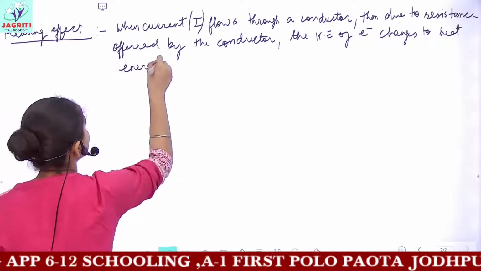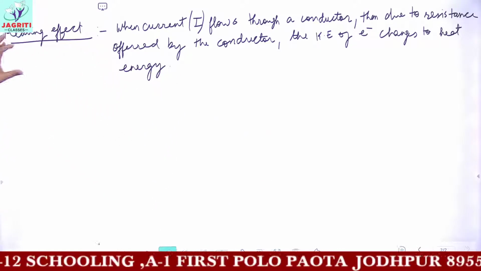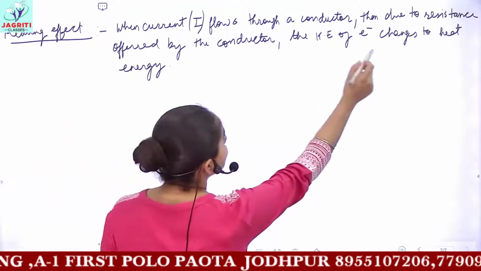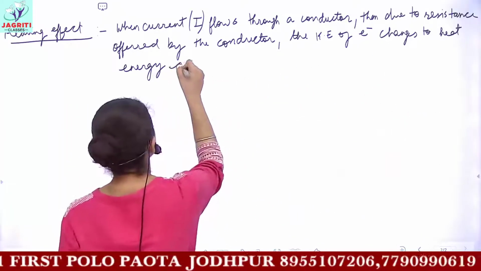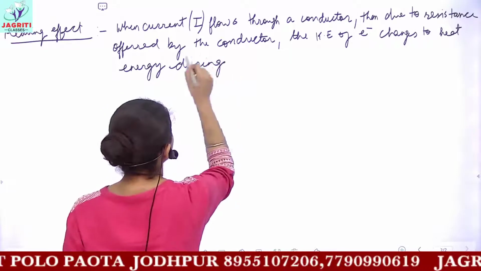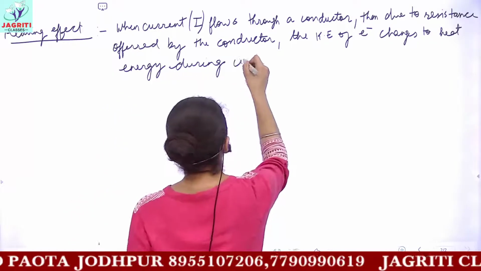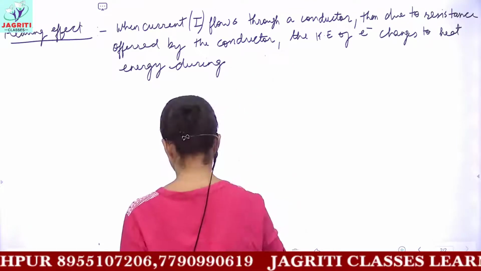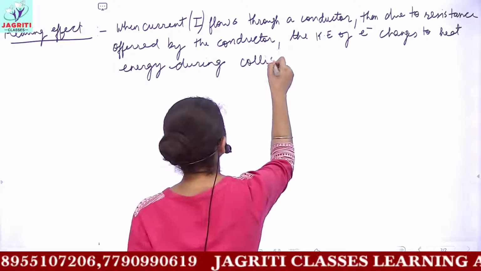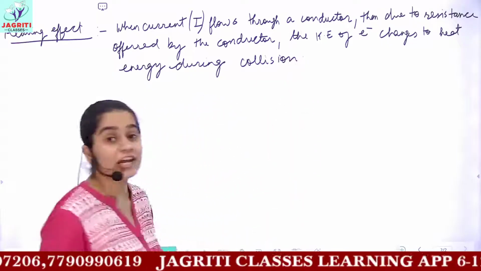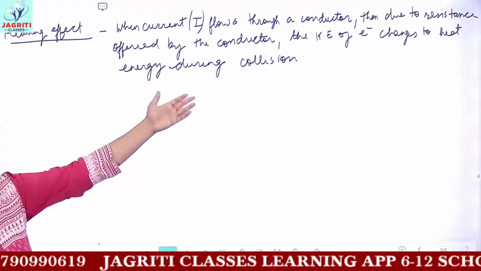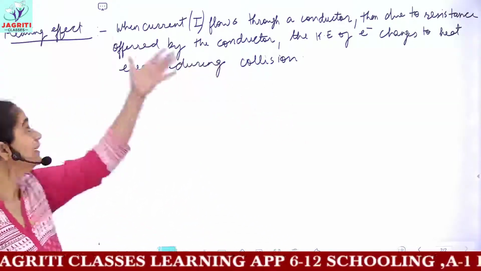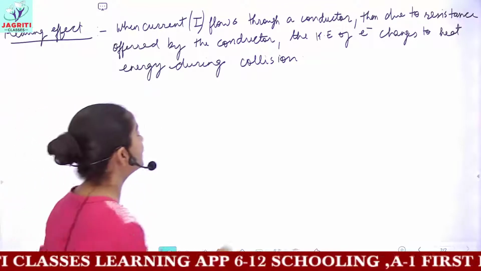In turn, this heat energy is produced by the colliding electrons; you can write, during collision, kinetic energy of electron gets changed to heat energy. And this heat energy which is released when the current flows through a conductor is called the heating effect of electric current.